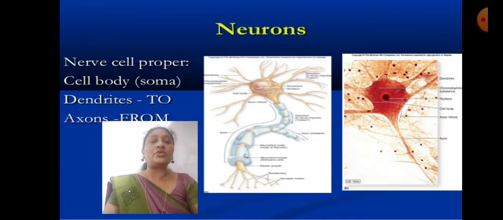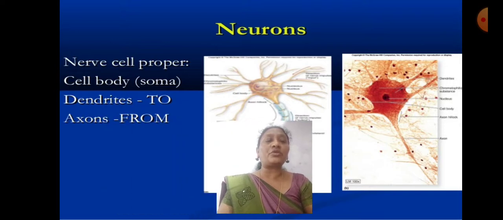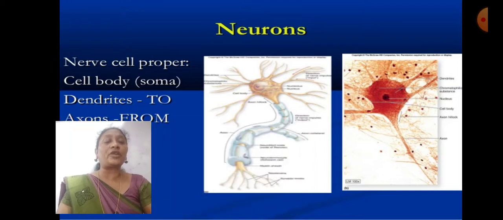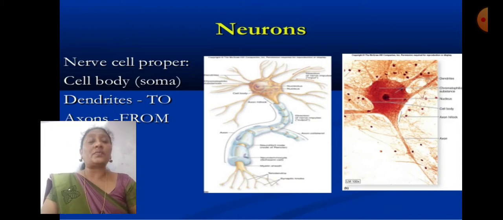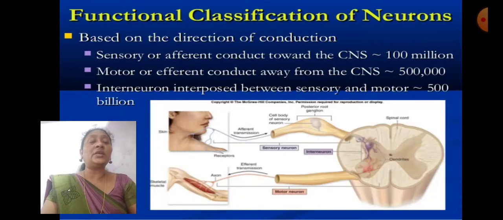This is the neuron, the structure of a neuron. Nerve cells have a cell body, soma, dendrites, and axons. That means the dendrites collect the information and axons transport the information. Functional classification of neurons, based on the direction of conduction: sensory or afferent neurons conduct towards the CNS.